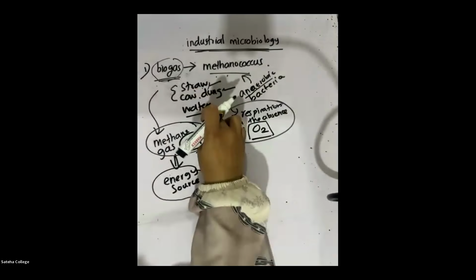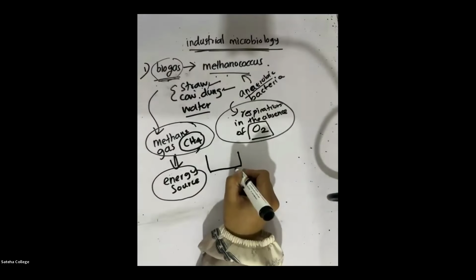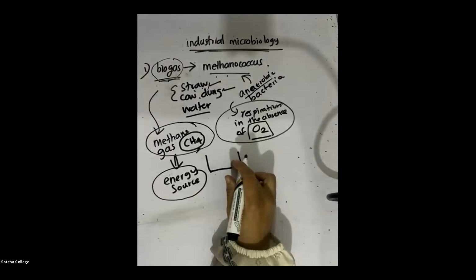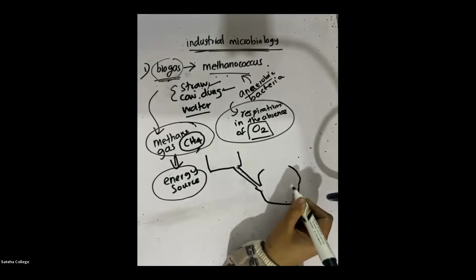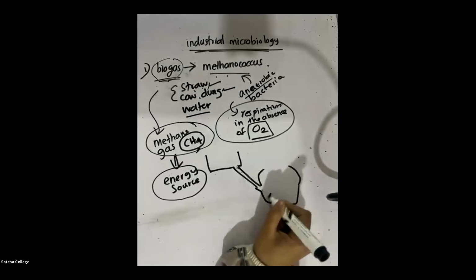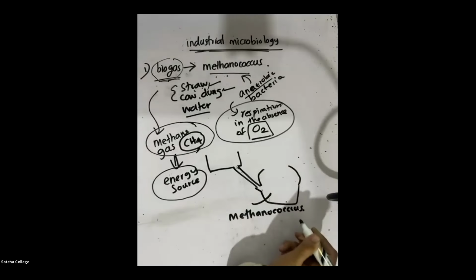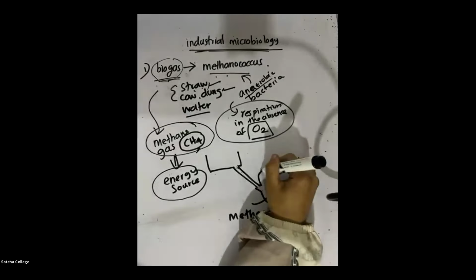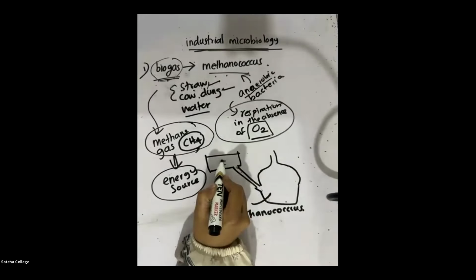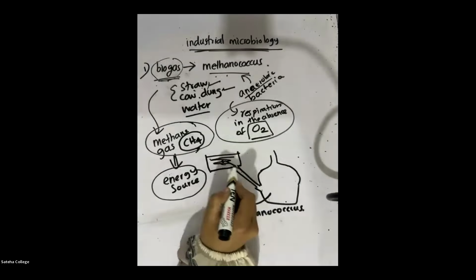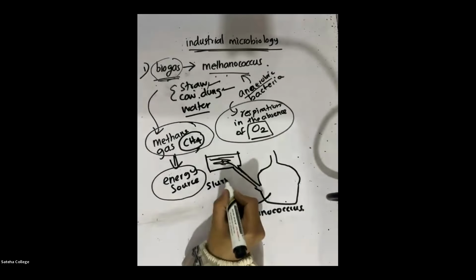So straw, cow dung, and water are mixed together in a tank, and they are sent under the ground where the tank is present. They have built a place where there is no oxygen supply, where they grow the Methanococcus, because Methanococcus doesn't need oxygen. All the mixtures, cow dung, straw, and water, are mixed here, and we call this solution slurry.